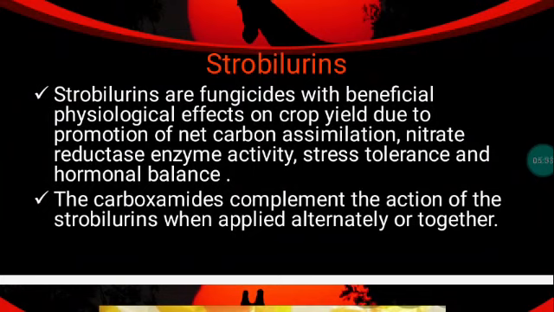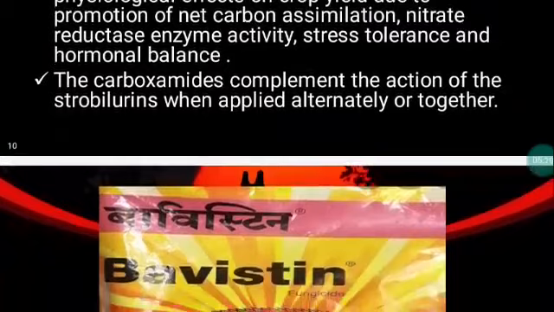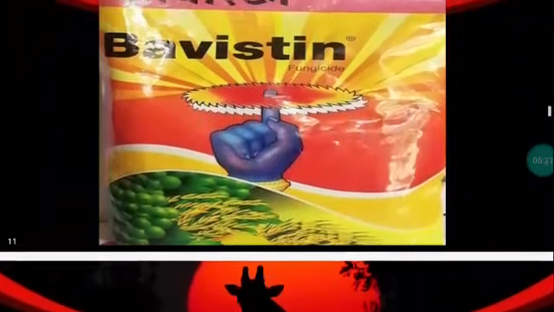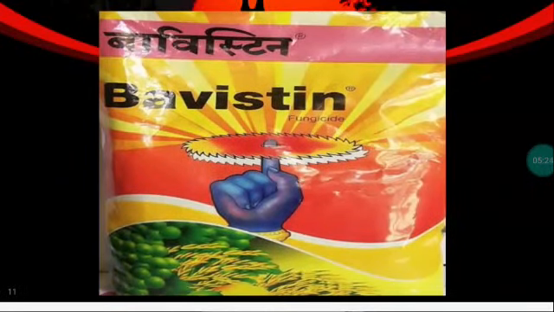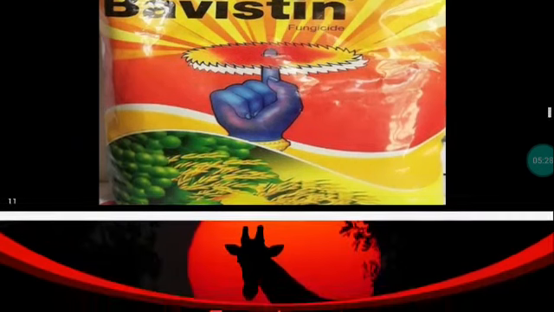Whenever there is a stress, like drought stress, we have to use strobilurin for prevention. The carboxamides complement the action of the strobilurins when applied alternatively or together. Bavistin. Bavistin is the fungicide we normally use for seed treatment, fungicide treatment, etc.